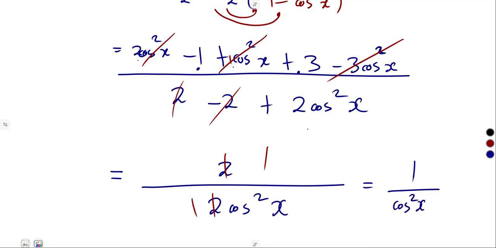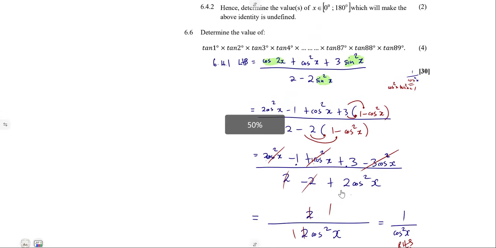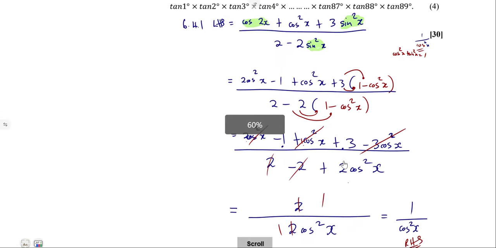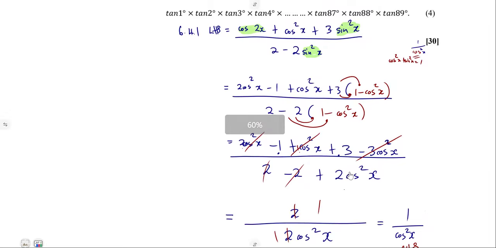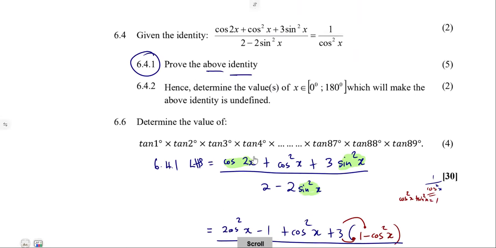This is exactly what we had on our right-hand side. We have managed to prove that truly the left-hand side and the right-hand side are equal. So proof, guys, it's in your hands. It's just like simplify, but you have the answer already. All right? That is the proof. Simplify, only that they gave you the answer. So you work out up to the answer that you're given.